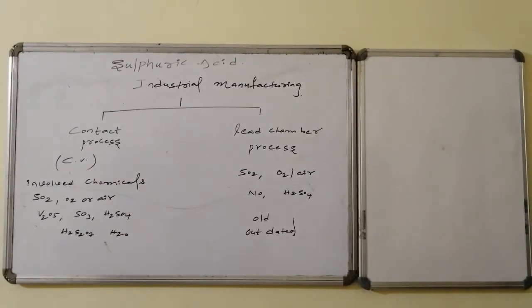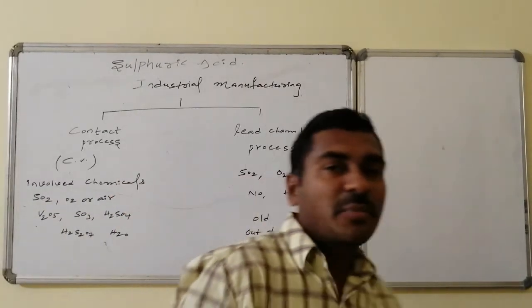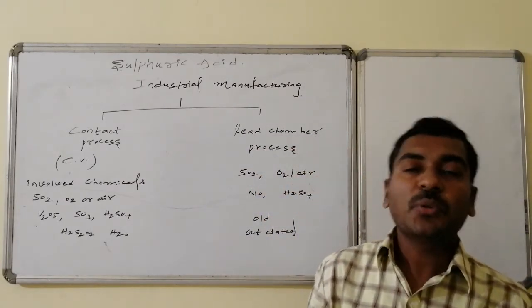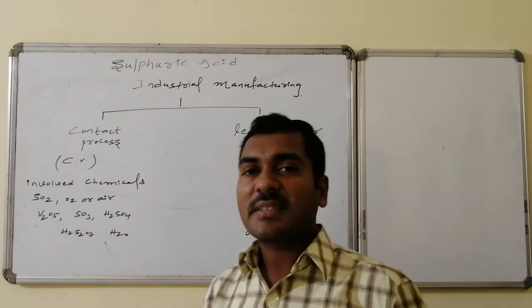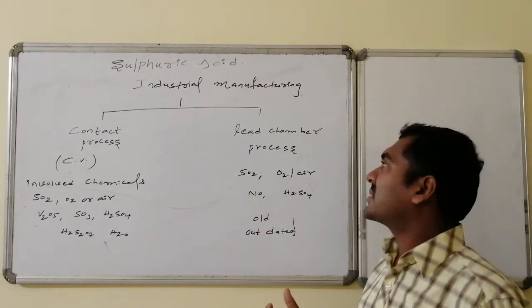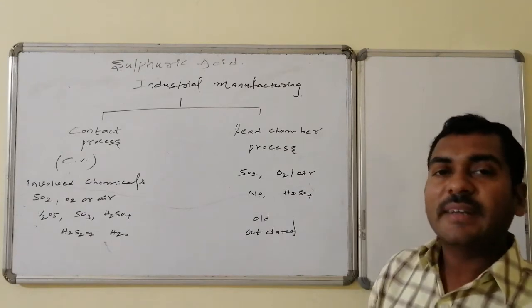Yes, sulfuric acid is industrially manufactured because we need large quantities of it. This is done in two ways as far as the process is concerned. It is of two varieties. One is the old, outdated process, said to be the lead chamber process.